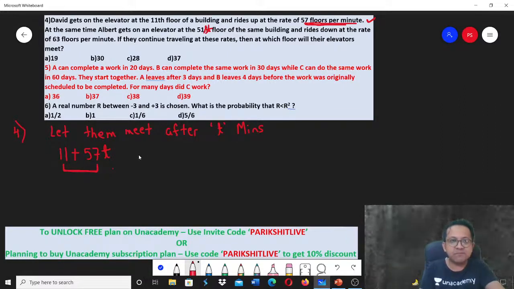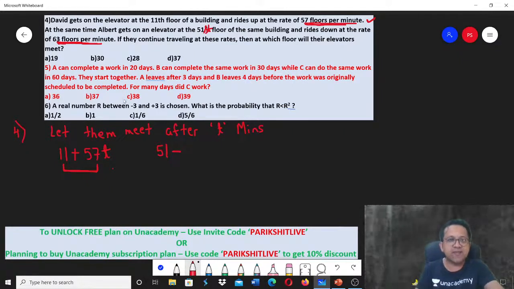At the same time, Albert gets on an elevator at the 51st floor of the same building and rides down at the rate of 63 floors per minute. So the other fellow is on the 51st floor and he is going down. Remember, his speed is 63 floors per minute. Correct?